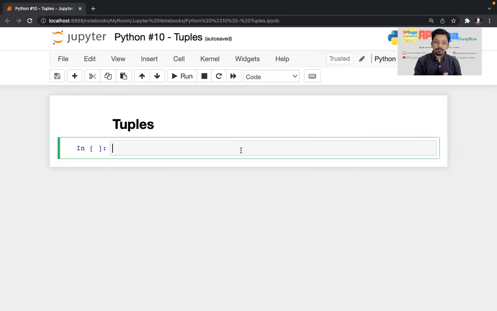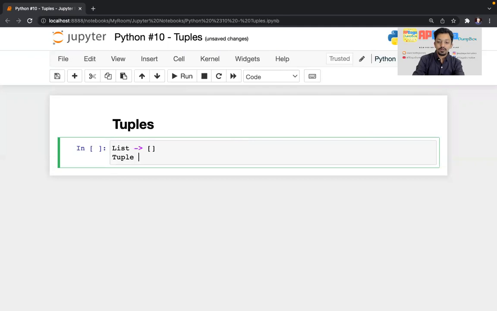In our previous video, we talked about list. A list is a collection of heterogeneous data types, and it is represented by square brackets. Similarly, a tuple is also a collection of heterogeneous data types. You can store multiple elements of different data types in a tuple, and it is represented by round brackets. If list is represented by square brackets, then tuple is represented by round brackets, like this. That's difference number one.